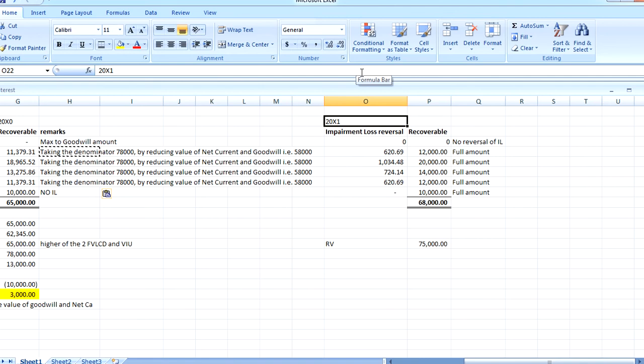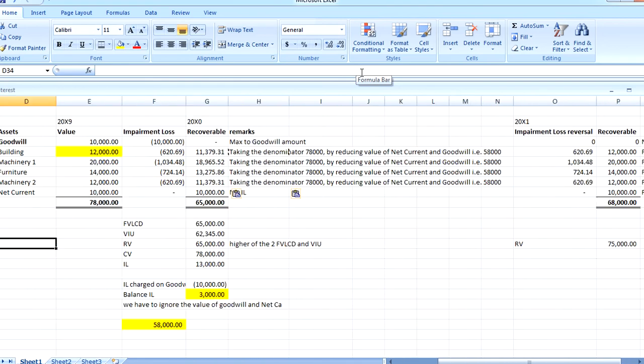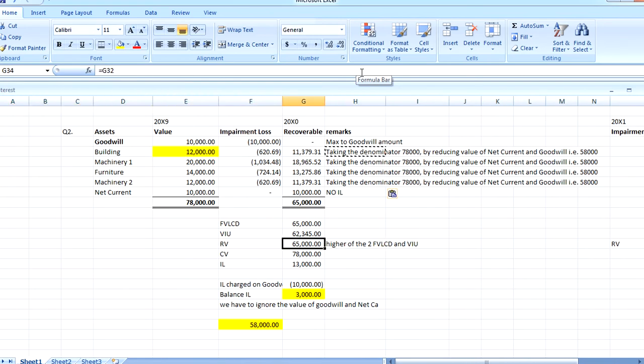For 20x1 impairment loss reversal, now there is a reversal. What I informed you is that impairment was already charged because the recoverable value was lower than the carrying value. However, this recoverable value in 20x1 has increased and gone to around 75,000, which was earlier 65,000.